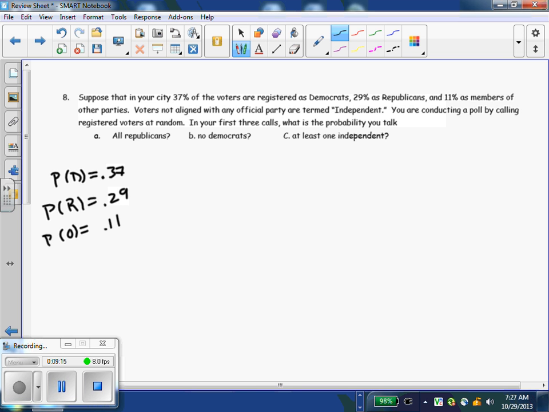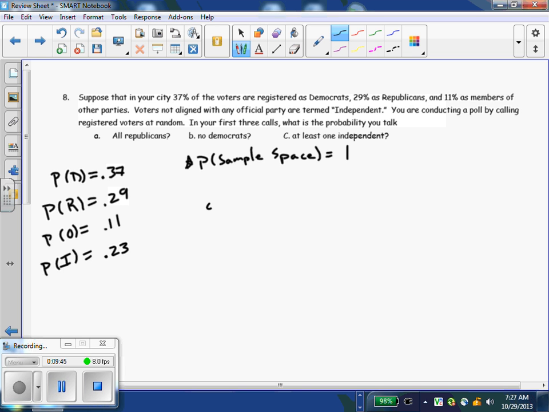Quick check, keep in mind that the probability of your sample space has to equal 1. This is a good one to finish on because we can see 0.37 plus 0.29 plus 0.11, we've still got another 23% of people out there, so the probability we get an independent voter is 0.23. There is no overlap, no both, no given a Republican, any of that kind of stuff.